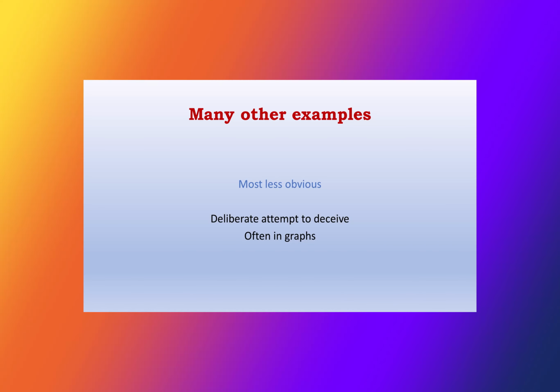There are many other examples of misuse of statistics and level of measurement that are not so obvious. Some examples are a deliberate attempt to deceive. Most often, these are included in deceptive graphs.